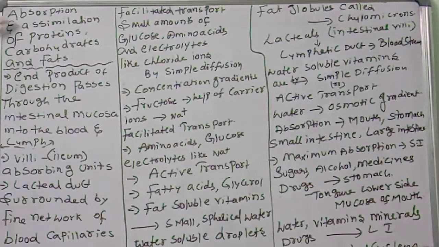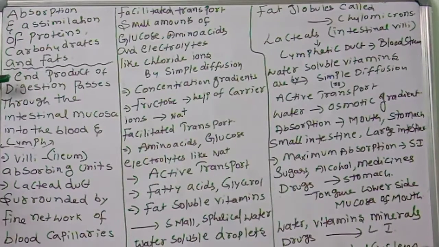Now the third one, absorption. Digestion is completed, so complex substances are converted to simple forms. Now these simple materials have to be absorbed. That is our topic: absorption and assimilation of proteins, carbohydrates, and fats.